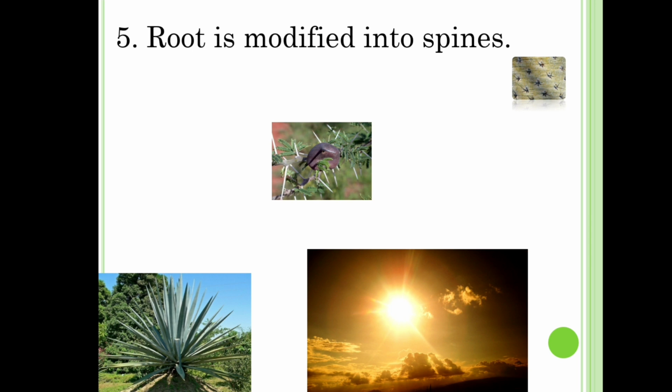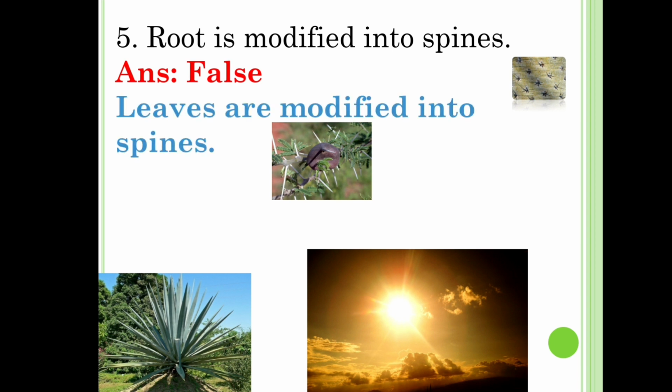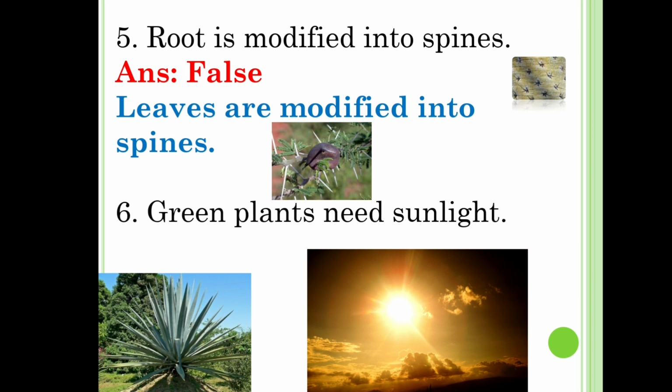Fifth one, root is modified into spines. Answer is false. Leaves are modified into spines. Sixth one, green plants need sunlight. Answer is true. They need sunlight to do photosynthesis, to prepare their own food. So green plants need sunlight. The answer is true.